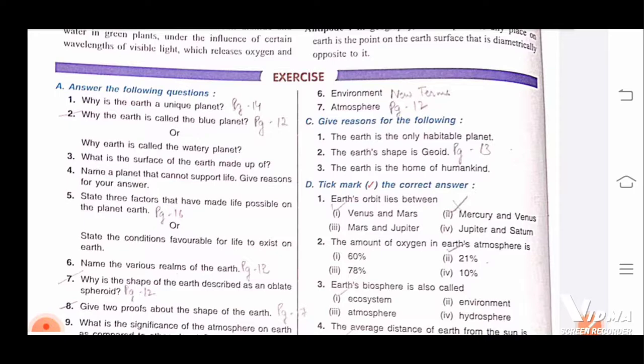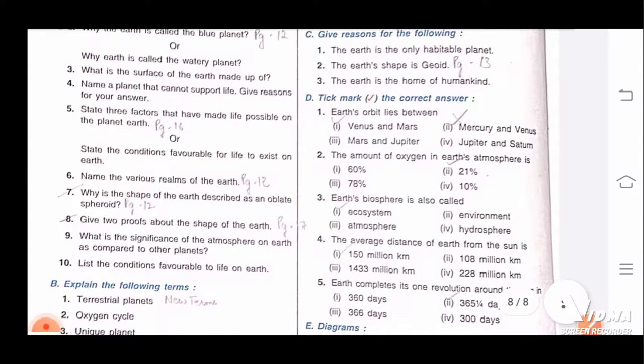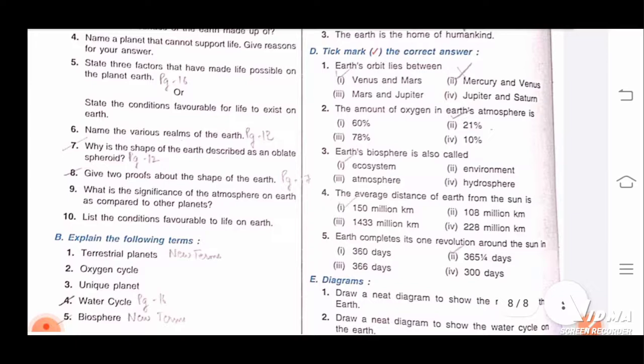First you can just describe distribution of land and water, then about biosphere and solar energy, that we have discussed only in this part. And now tick mark the correct answer. Earth's orbit lies between Venus and Mars. The amount of oxygen in the Earth's atmosphere is 21%. Earth's biosphere is also called ecosystem. The average distance of the Earth from the Sun is 150 million kilometers.